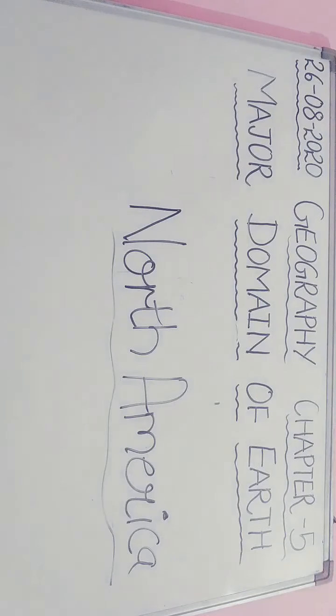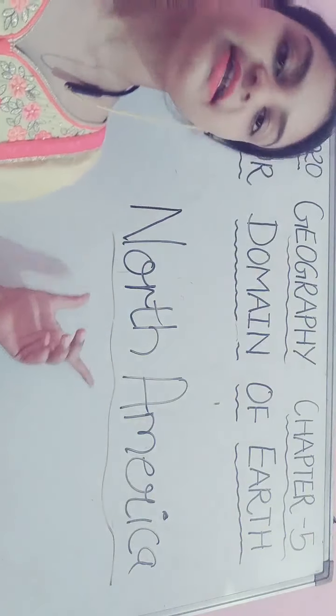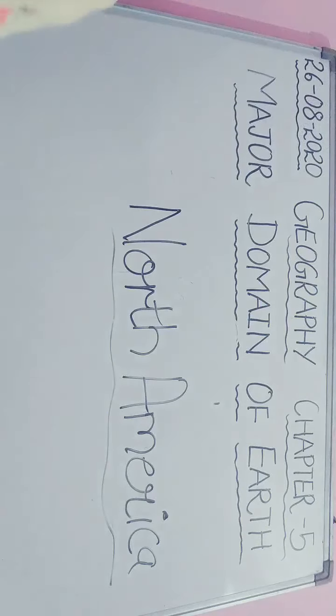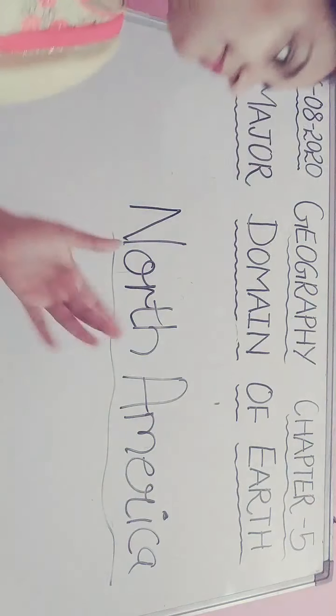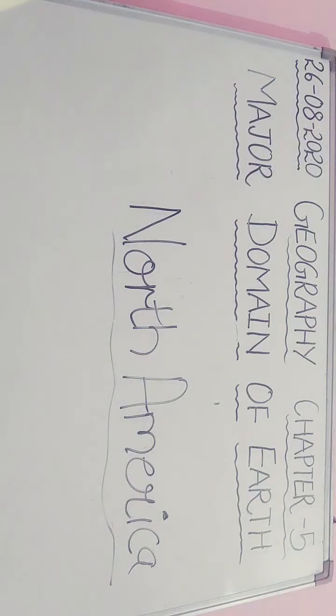A small strip of land is linking these two, and this land is known as the Isthmus of Panama. You can see from the book that 3 oceans surround this continent, North America.